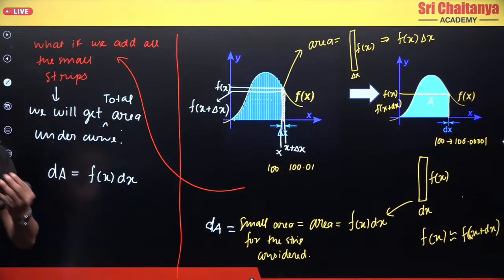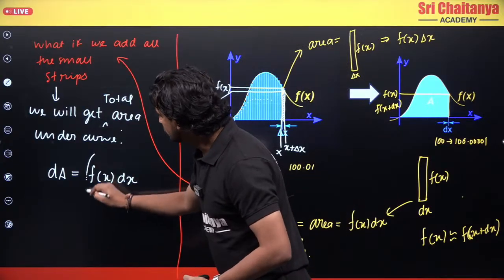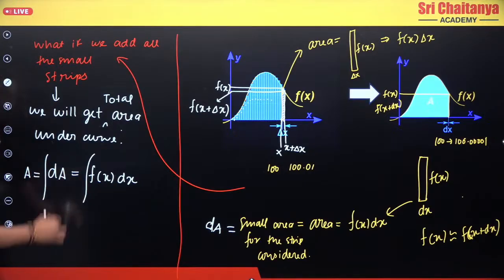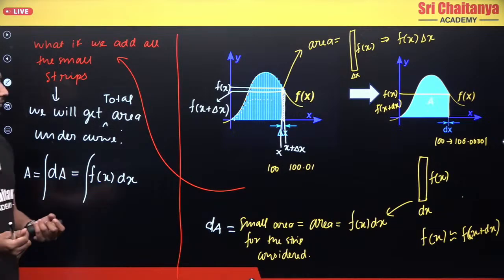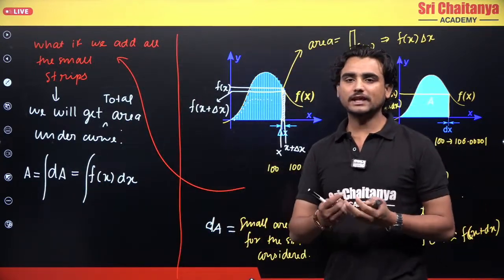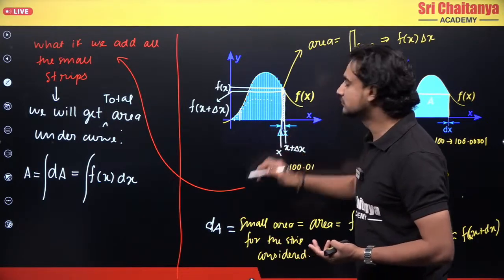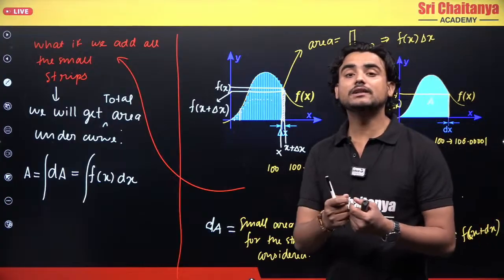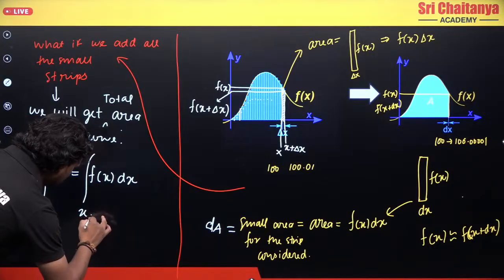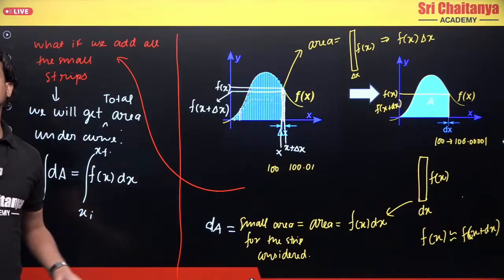And what is addition when I have continuous values? It is integration. The other name for addition is integration. Through that I will get the total area. Okay, and now we will use the definite integral concept here, because let's suppose I want to find the area from this point to this point, then I will need the limits. So here I will start from x initial to x final, and this will tell me from where to where I have to find the area.